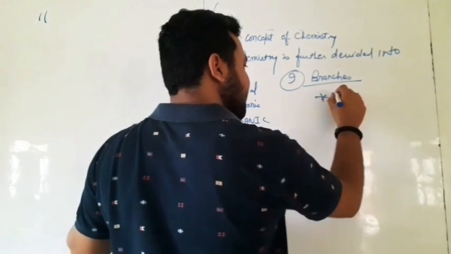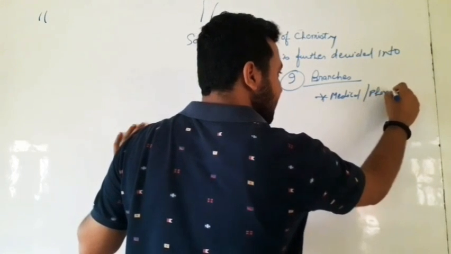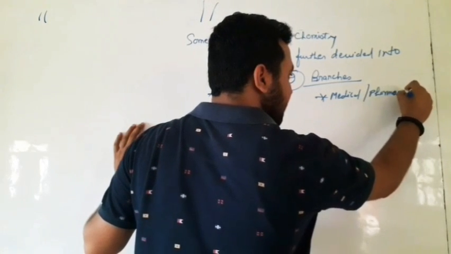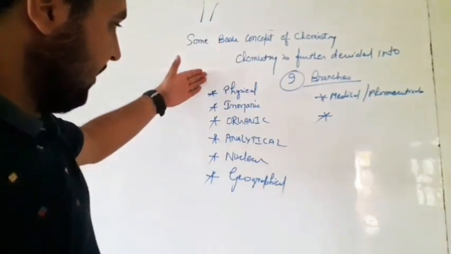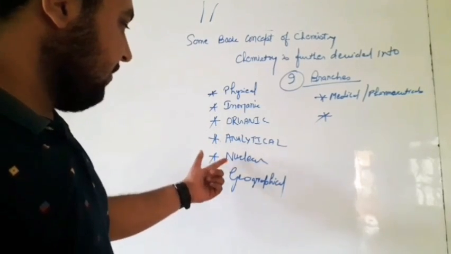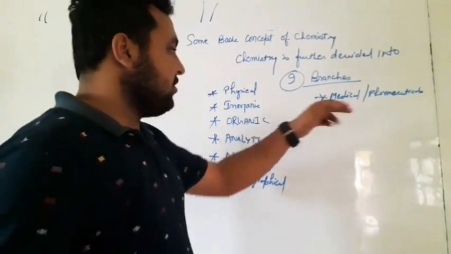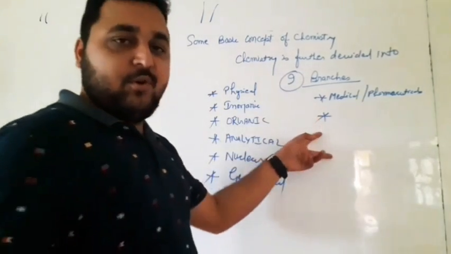Then medical chemistry, also known as pharmaceuticals. So physical, inorganic, organic, analytical, nuclear, geographical, medical chemistry: 1, 2, 3, 4, 5, 6, 7 and 2 more.